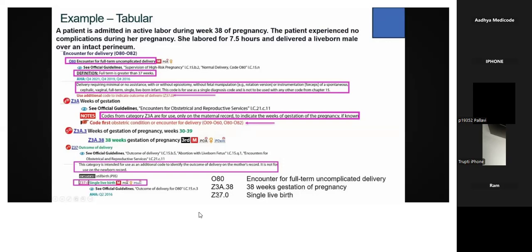And I've already told you that with the O80, we'll be giving Z37.0, which represents single live birth. You can note it down. Single live birth. You can look up this Z37 category under outcome of delivery. Please note down the example so that it will be useful for you.